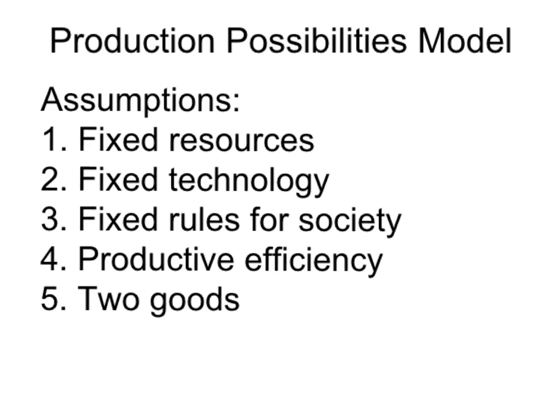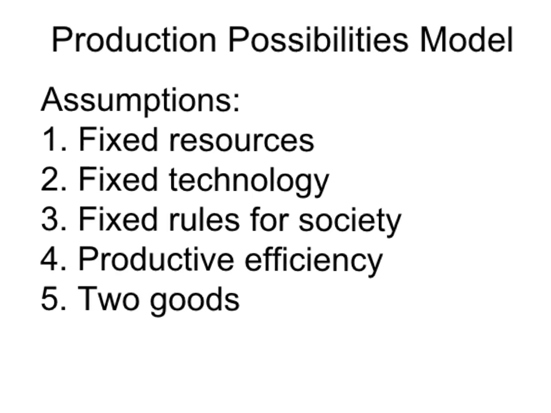This is Mr. Hagan, and on this econ podcast, we're going to take a look at the production possibilities model, also sometimes called the Robinson Crusoe model, also sometimes called the Guns and Butter model. I refer to it right now as the production possibilities model.